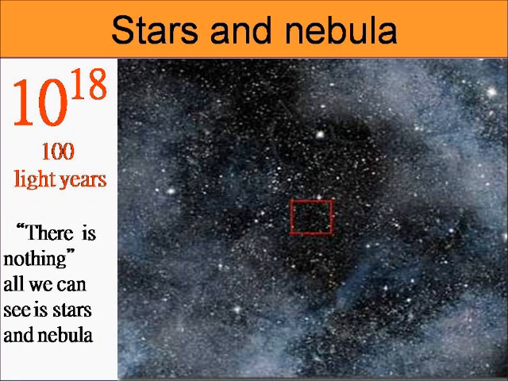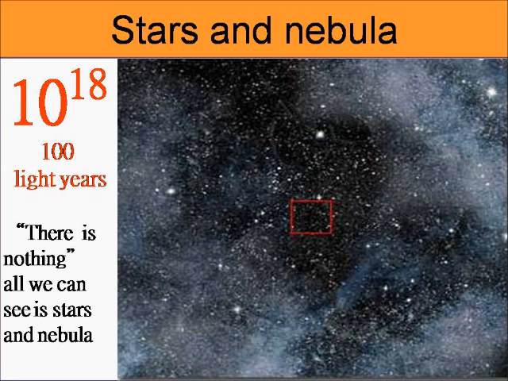All right, stars and nebula. There's nothing. I love the word nothing. There's nothing. All we can see is stars and nebulas. Is there really nothing? Okay, we went through that concept of nothing last time. It's nothing when our mind has already blocked. Our mind just cannot think any further. That's nothing. And nothing is really not nothing. All right? There are a lot of contradictory terms, a lot of concepts that can be confusing, but after last lecture, I think we understand what nothing can mean.